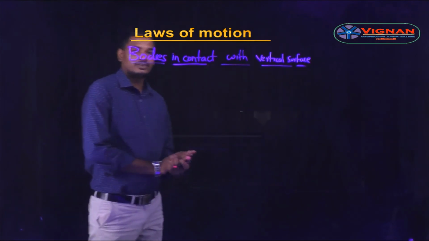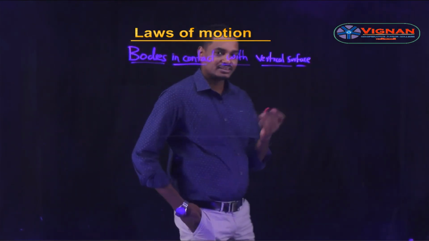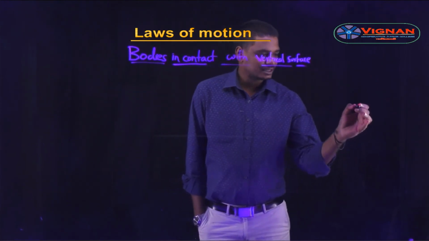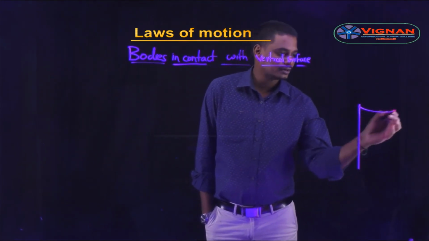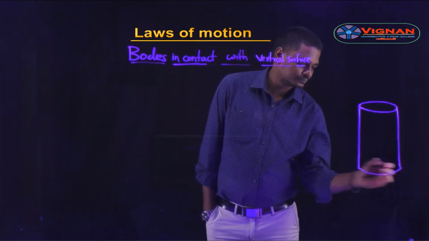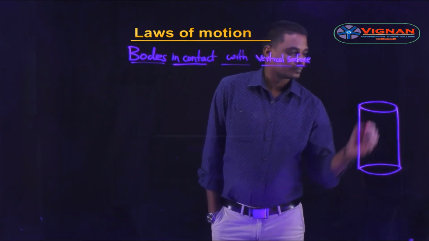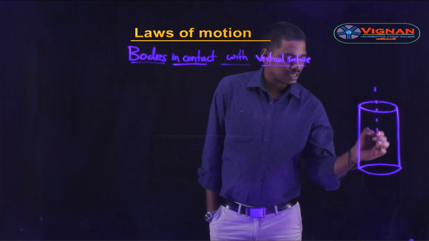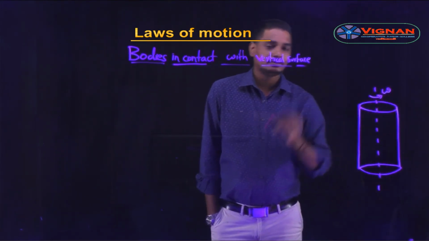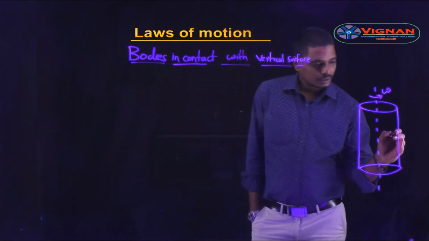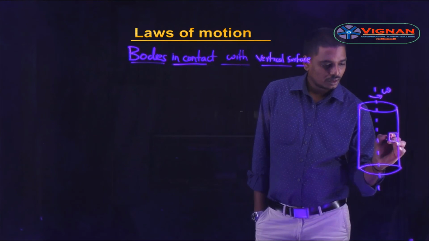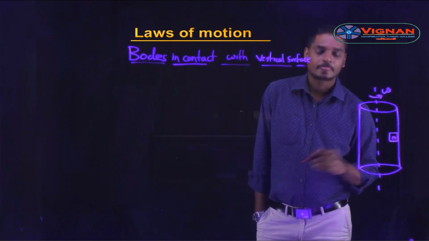Okay students, now let us see another application regarding a body in contact with a vertical surface. That is, consider a hollow cylinder, rotating along this axis with angular velocity omega, and a block of mass m is placed on the inner surface of this hollow cylinder.